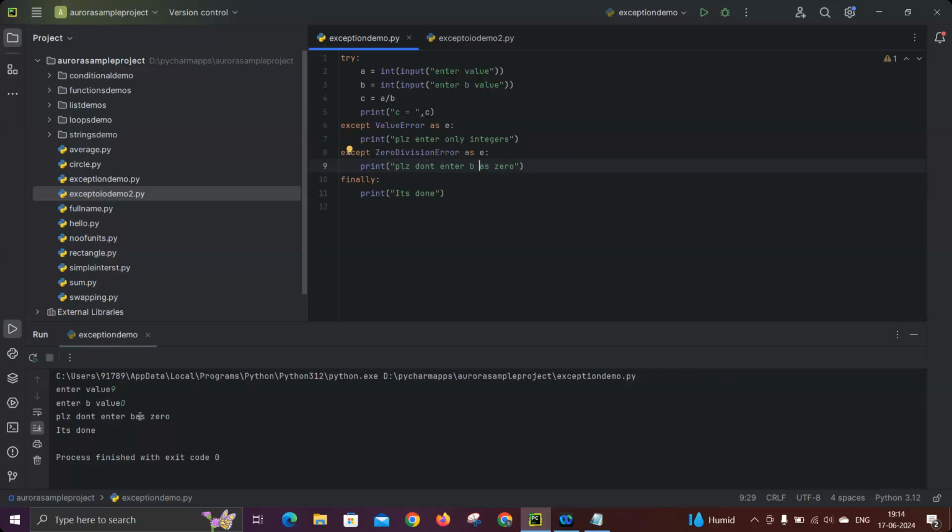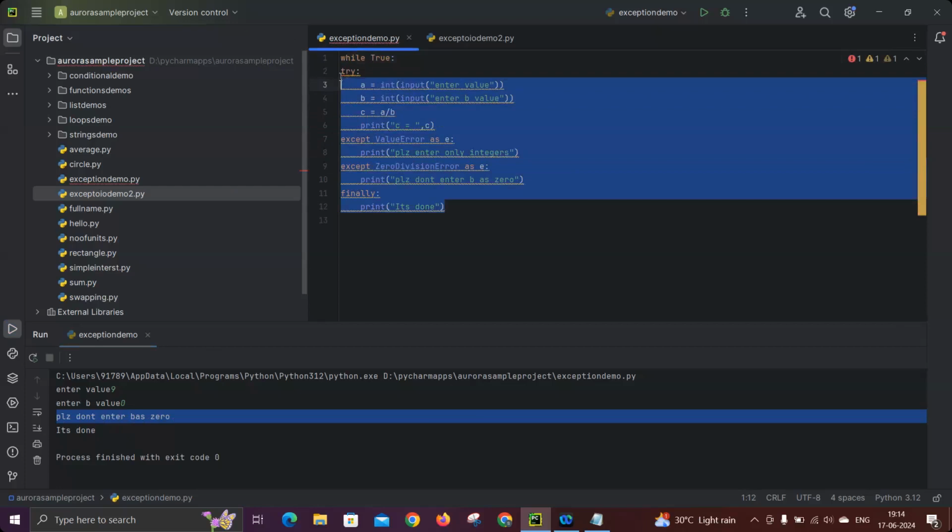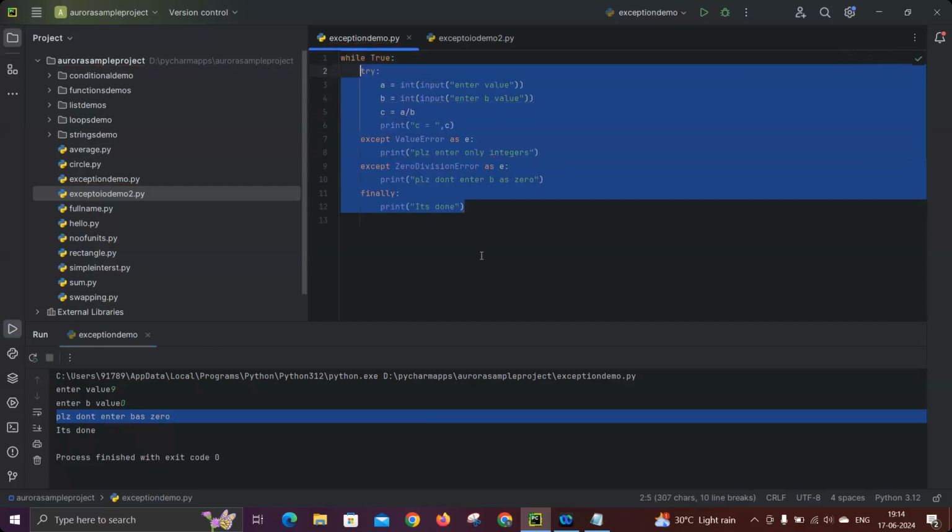Okay, the next point is, see, if you are giving wrong values, it shows an error message and stops the execution, but it's not repeating. But let's take an example where you want to give one more chance to the customer. How to do that? We have to go with a while loop. So while, we have to put True. While True means it repeats the entire code in an infinite loop. Whatever code we are writing, it will repeat n number of times.